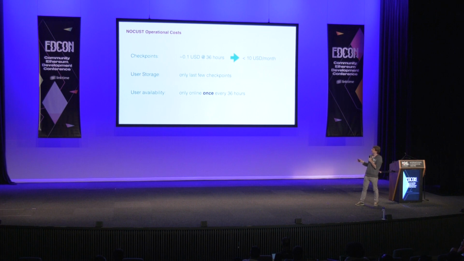The operator has to pay for one on-chain transaction every 36 hours in order to submit the commitment. And this is pretty cheap. It's going to be below 10 USD per month. Then user storage. The user only has to store the latest checkpoints, the transfer signatures and so on, and a Merkle branch. And this is very small. That's quite important because we want to do light clients. So the user doesn't need the whole commit chain ledger to be convinced that it is secure. You only need a small fragment of it.